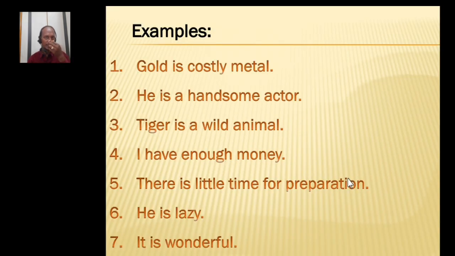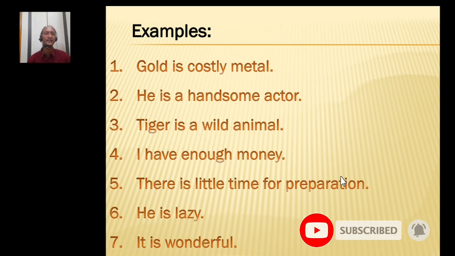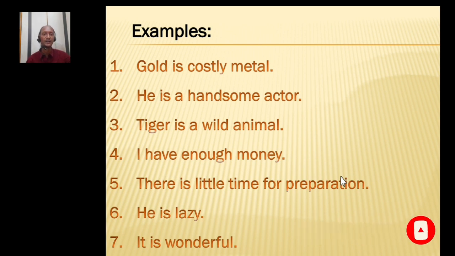Now, you see the example. I give 1 minute to find the adjectives in the 7 sentences. So, I read them out for you. Gold is a costly metal. He is a handsome actor. Tiger is a wild animal. I have enough money. There is little time for preparation. He is lazy. It is wonderful. So, what are the adjectives? Find out. Take a pen and notebook and write down all these 7 sentences so that you can find the adjectives in each sentence.